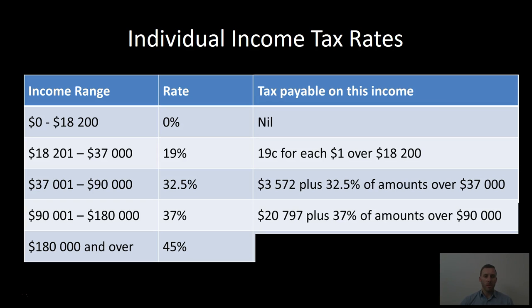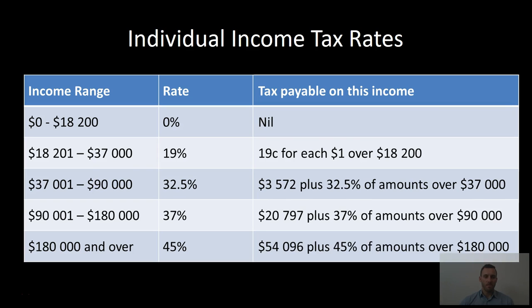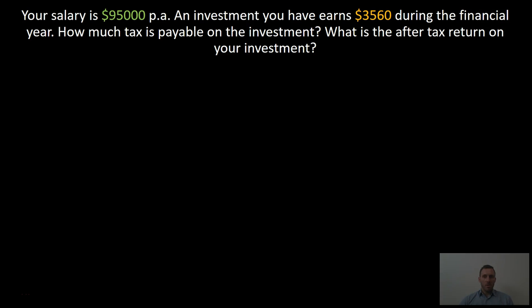Between $90,001 and $180,000, 37% tax is paid. So up to $90,000, $20,797 tax is paid. Then you pay 37% on amounts over $90,000. Above $180,000, you pay $54,096 tax plus 45% for amounts over $180,000. Let's look at an example.